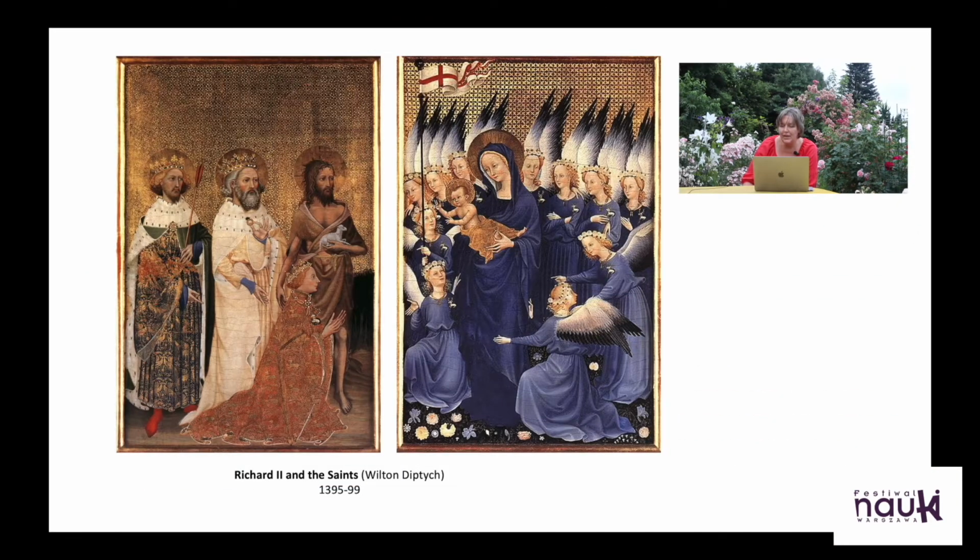So one of the first royal representations that could be called a portrait, although not really in the modern sense, so it's not the kind of portrait that only shows the sitter, but shows the sitter in a very specific, in this case religious setting, is in a double-sided painting called a diptych,